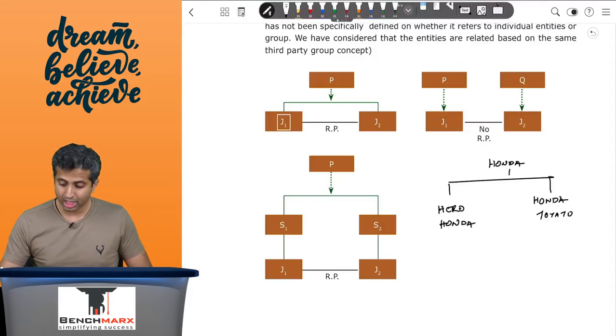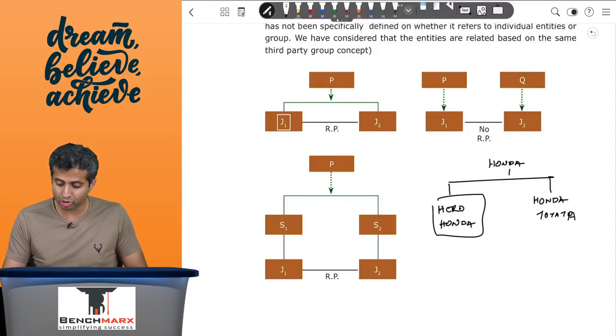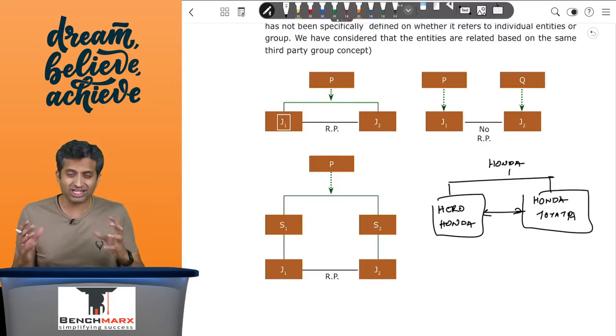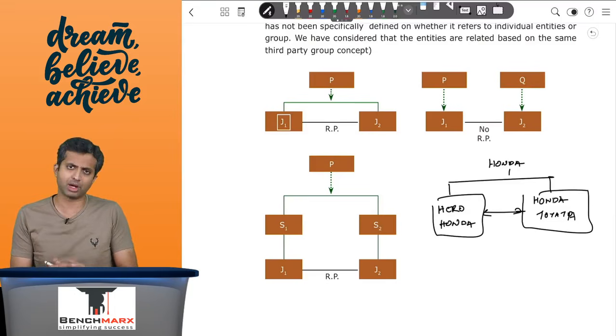In both of these arrangements, it was Honda which had joint control. So Hero Honda and Honda Toyota will be related to each other. So two entities which have joint control, where the joint controlling party is the same party, are considered to be related entities.